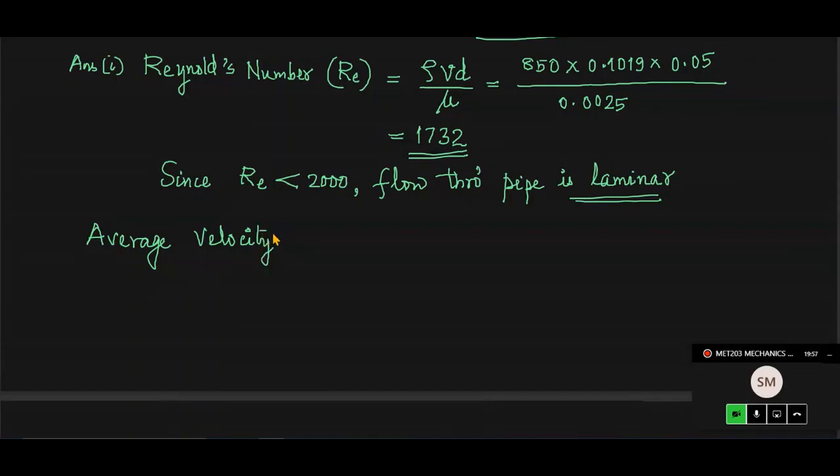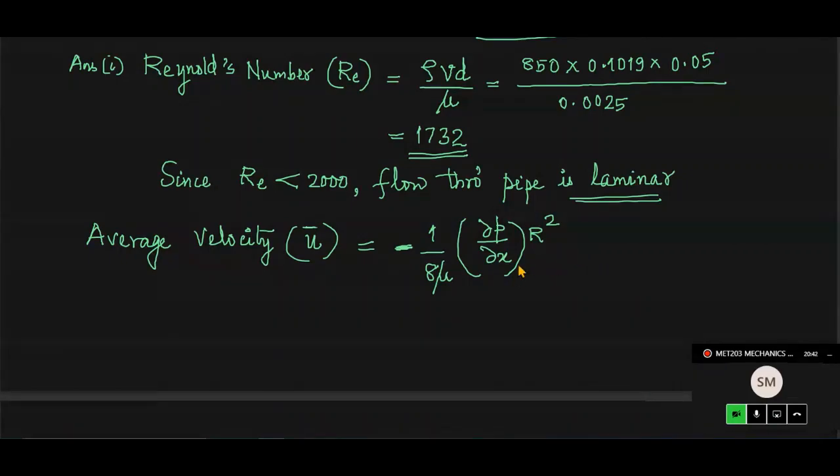See average velocity. In our case, I will write U bar now. U bar, or V, I had said. So U bar, that average velocity, is equal to, see the equation, minus 1 by 8 mu dou P by dou X into radius square. Okay, please verify this equation. Minus 1 by 8 mu dou P by dou X into R square. I told you there is a negative sign. Don't worry about that, because the pressure gradient has to be negative. So dou P by dou X is the pressure gradient.